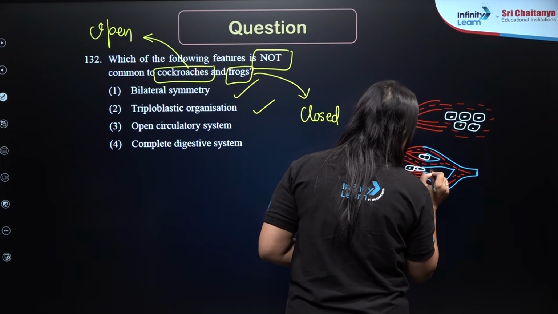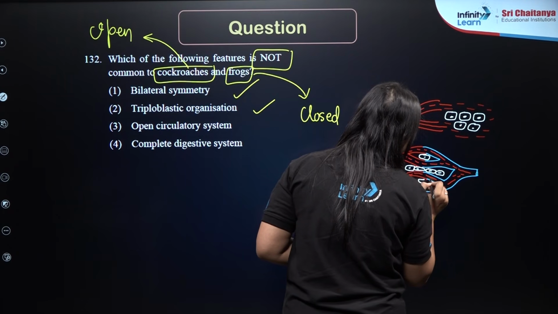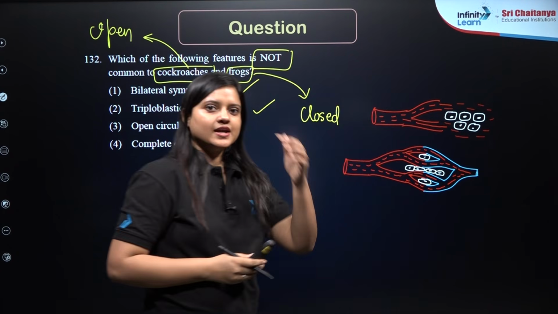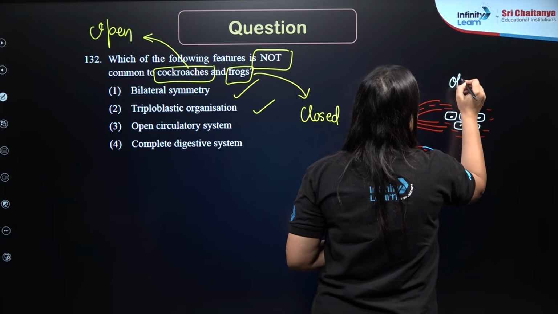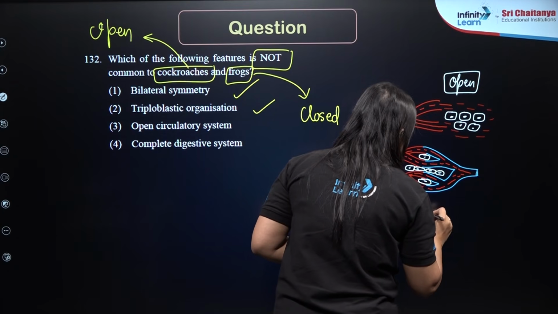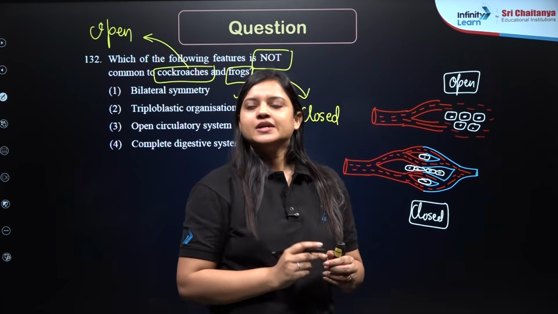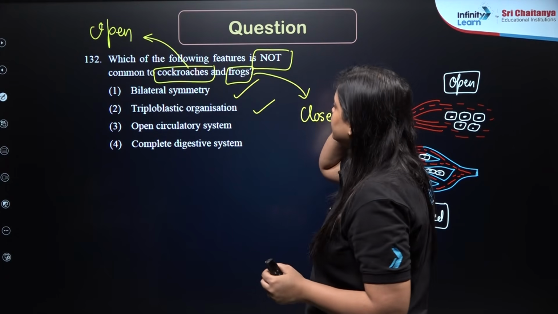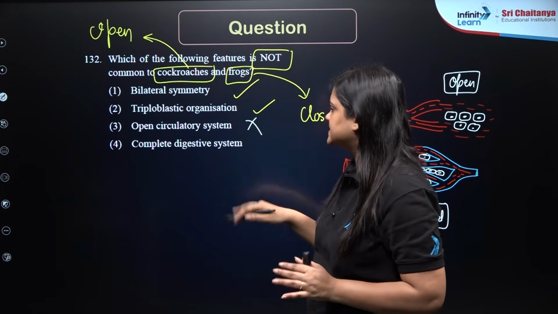So the cells and tissues are not directly bathed in blood. So that is the difference between open and closed circulatory system. When we talk about cockroach, it is open. When we talk about frog, it is closed circulatory system.